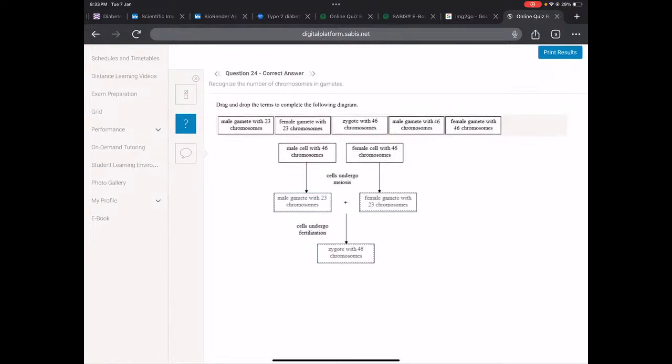Okay, so since they undergo meiosis, what's going to happen to the number of chromosomes? It's going to be from 46, we're going to halve it. Half of 46 is 23. Same thing for the females, and then they fuse. Once they undergo fertilization, which is basically the fusion of the male gamete with the female gamete, that's why we get back the 46 chromosomes.